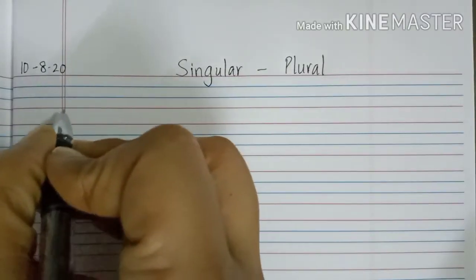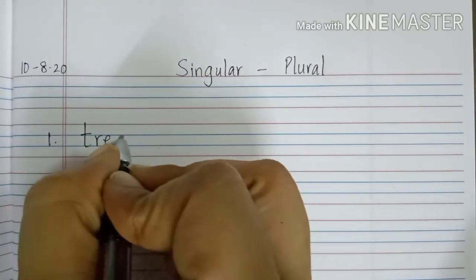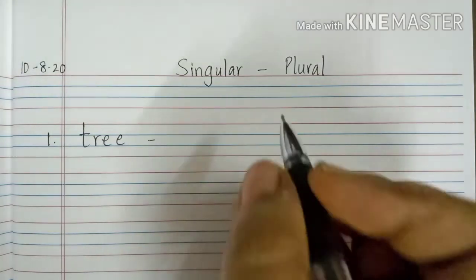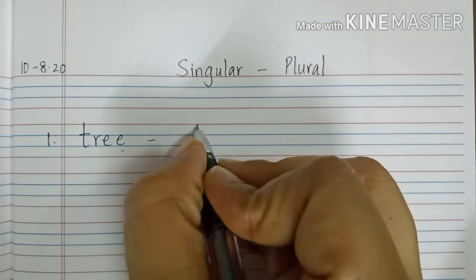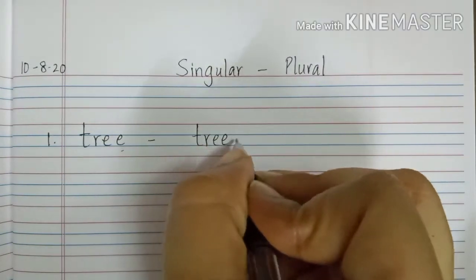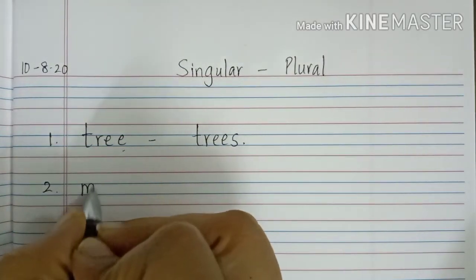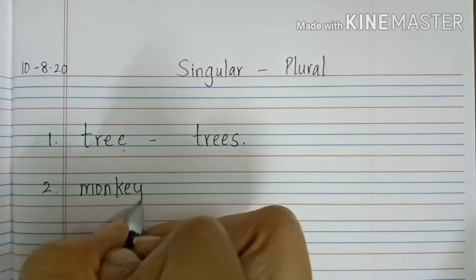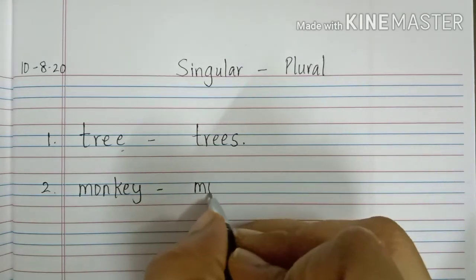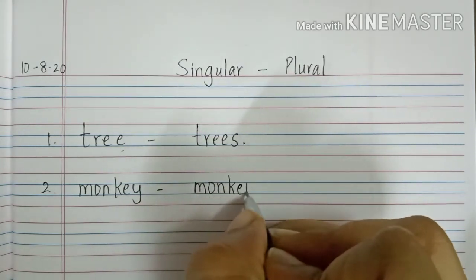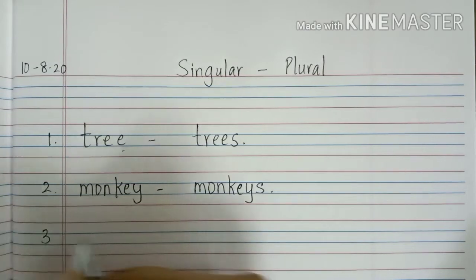First one, I'll explain with the help of an example. T-R-E-E, tree. If there is one tree, we will say tree. If we see two, what will we say? T-R-E-E-S, trees. Isn't it, children? Second one, monkey. M-O-N-K-E-Y, monkey. If we see one monkey, we say monkey. If we see two or three, what do we say? M-O-N-K-E-Y-S, monkeys.